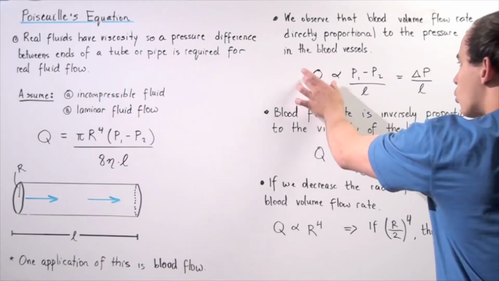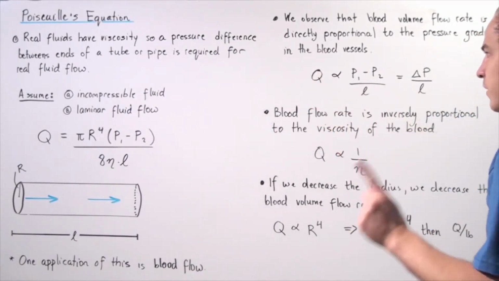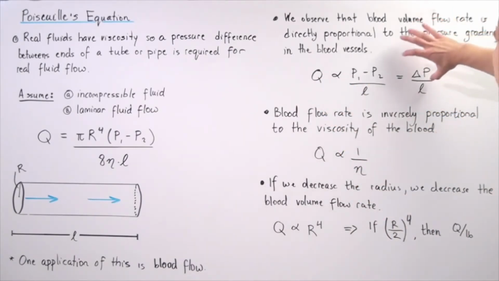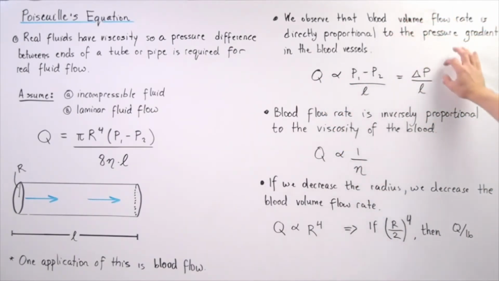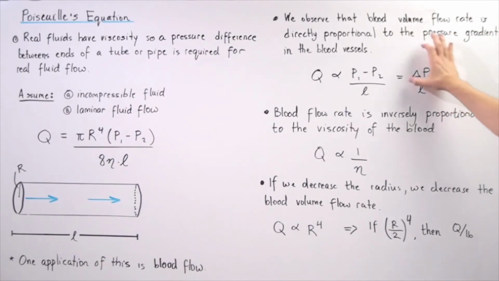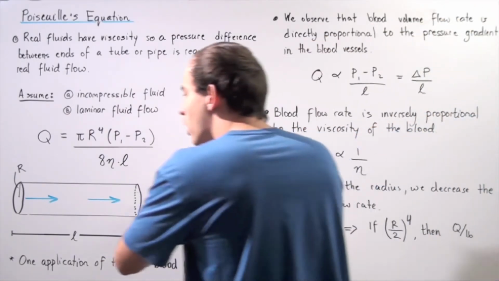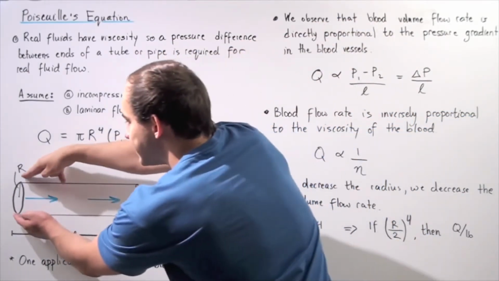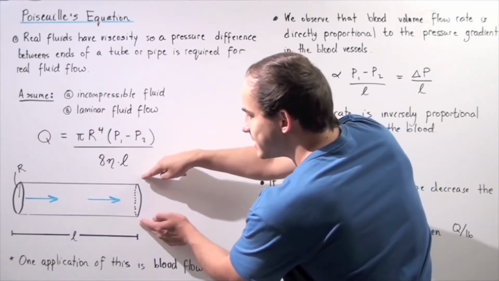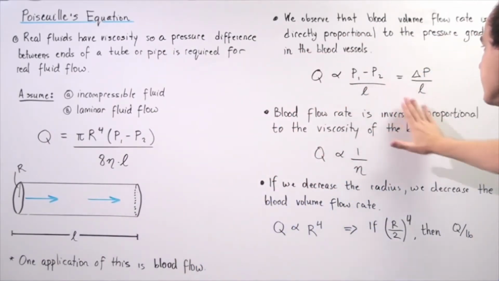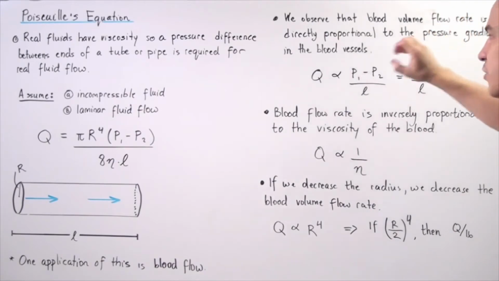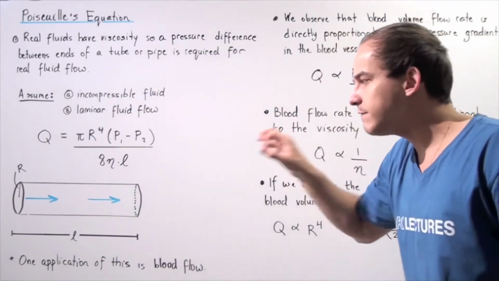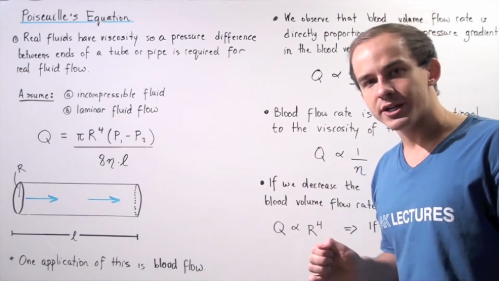The volume flow rate, which is given in meters cubed per second, is directly proportional to the pressure gradient, the change in pressure divided by L. So if the pressure gradient across our blood vessel increases, if the pressure on this end increases and the pressure on this end decreases, then this entire fraction will increase, and that means the volume flow rate of the blood within the blood vessel will also increase.